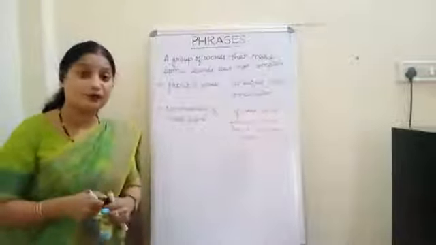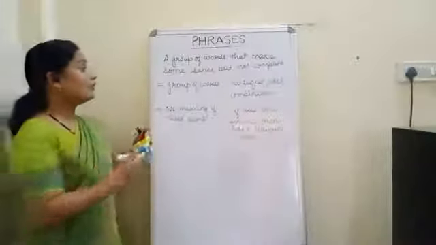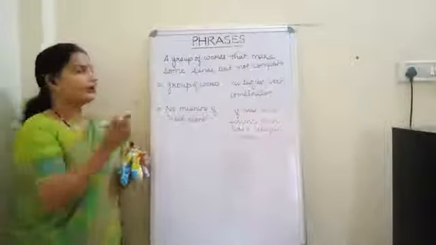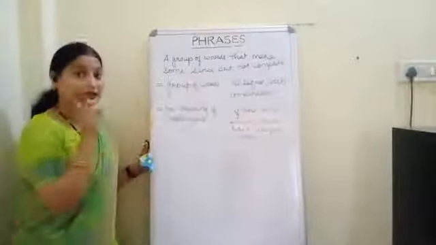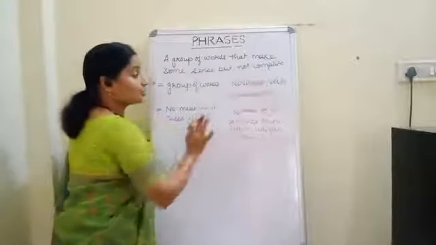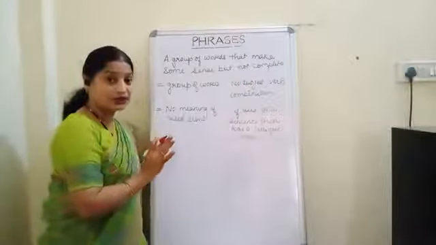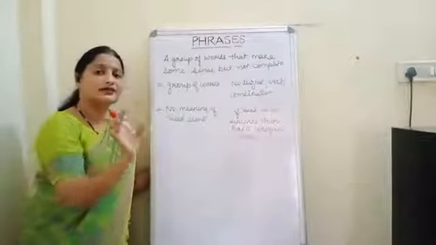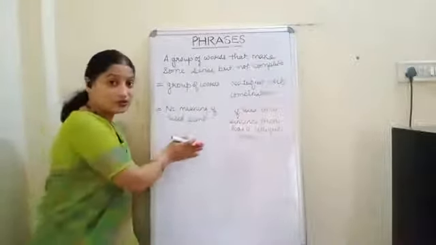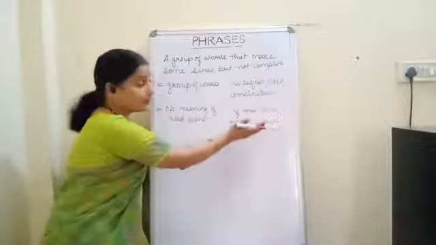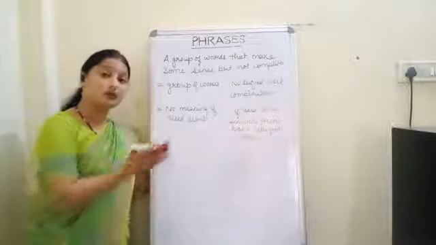Now, what are these 4 points? The point number 1 is, it is a group of words. So many words together form a phrase. Second important term is, it should not have any subject or verb combination. Then third, there is no meaning if the words are used alone. But if the words are used in a sentence, then it has a unique sense or unique meaning.